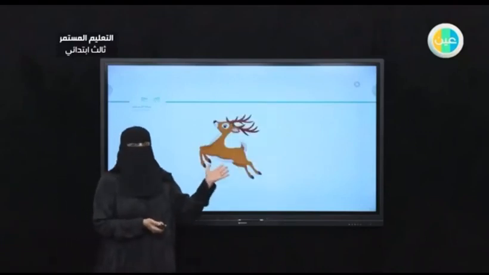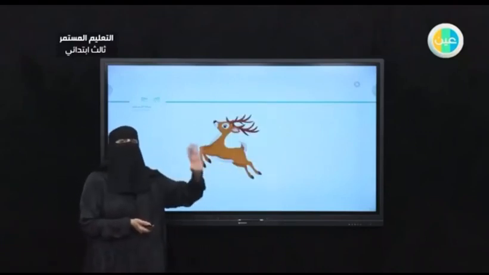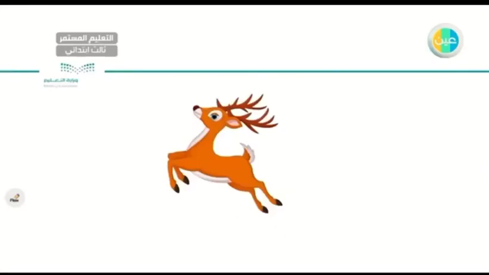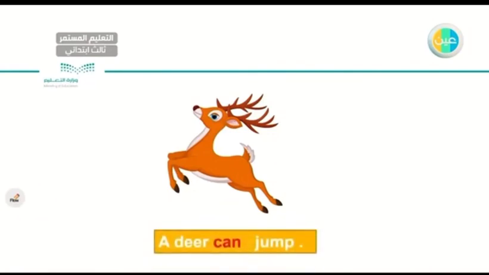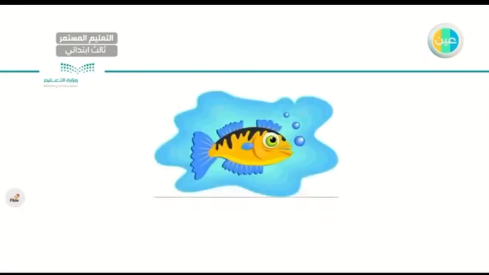What is this? I know you can know this because the singular and plural are the same. A deer, right? What can deer do, my dear student? What can a deer do? A deer can jump. Very good. It can jump fences, jump trees, bushes. Very good. A deer can jump. How about the next animal here?